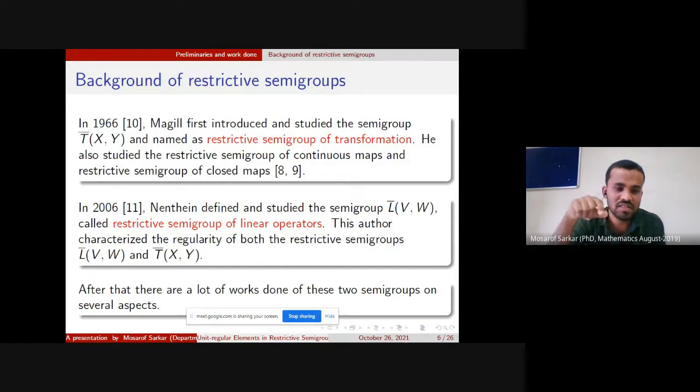In 2006, Nathaniel defined the structure of the restituted semigroup of linear operators. The author also characterized the regularity of both the restituted semigroups T bar XY and L bar XY. After that, a lot of work has been done on this semigroup in several aspects.